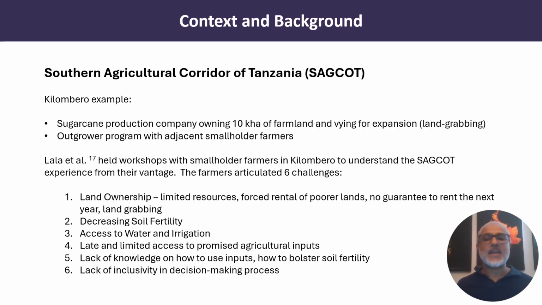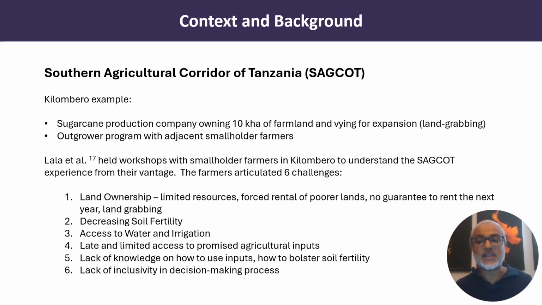A group of researchers held workshops with the farmers in Kilombero to understand the SAGCOT experience from their vantage. The farmers articulated 6 challenges. Number 1, land ownership. Of course, they can't own land, and the best they can rent with their financial constraints is poor fertility land. And there was no guarantee to rent the next year, which really undermined sustainable planning. And they were at the constant threat of land grabbing.